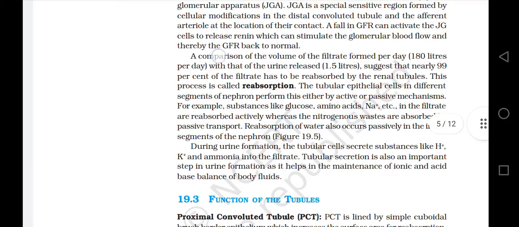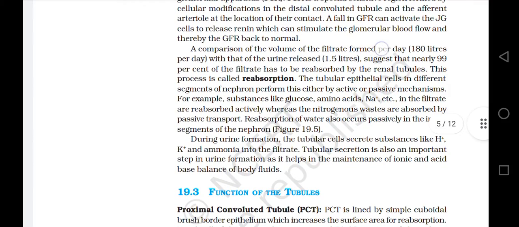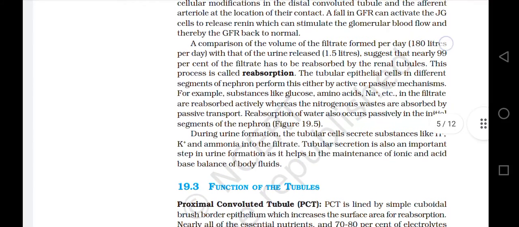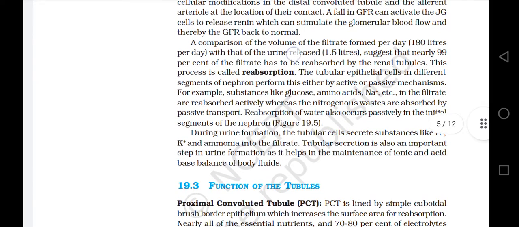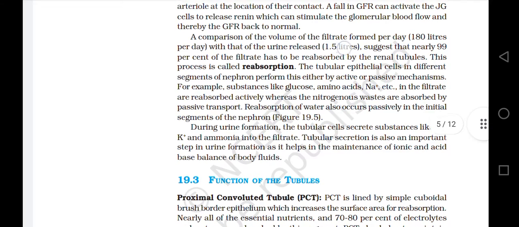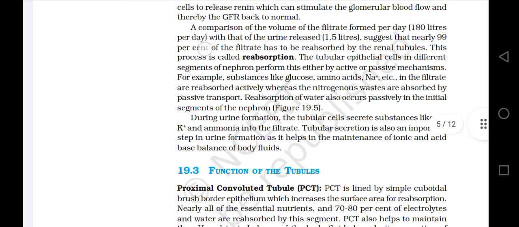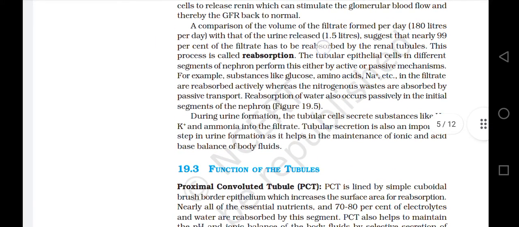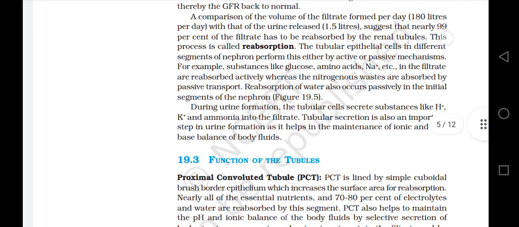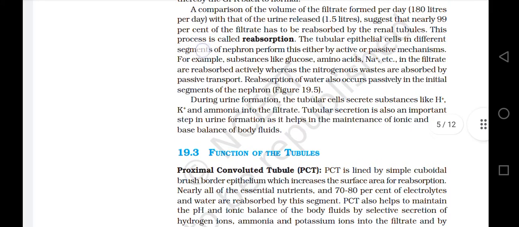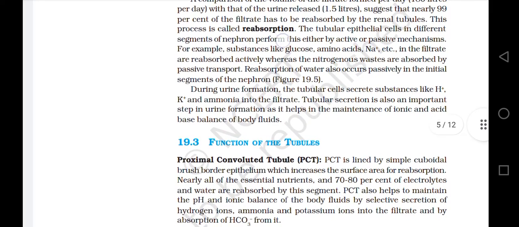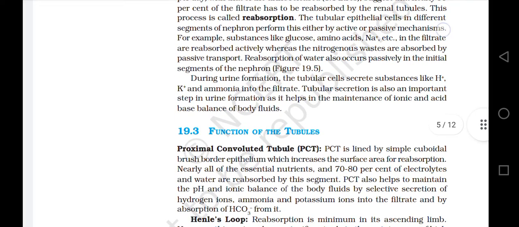A comparison of the volume of filtrate formed per day, that is 180 liters per day, with that of the urine released, 1.5 liters, suggests that nearly 99% of the filtrate has to be reabsorbed by the renal tubules. This process is called reabsorption. The tubular epithelial cells in different segments of the nephron perform this either by active or passive mechanisms.